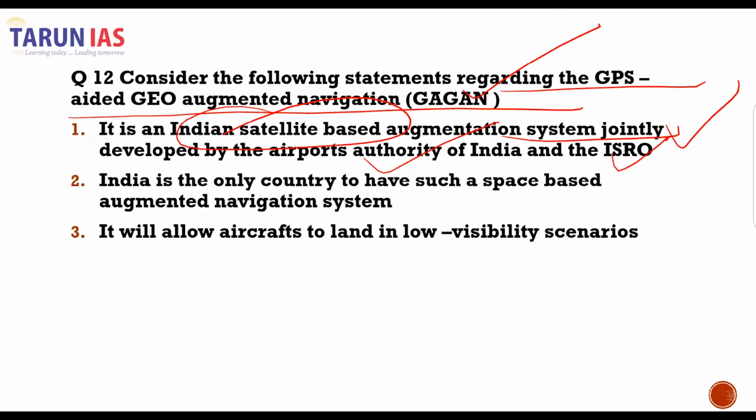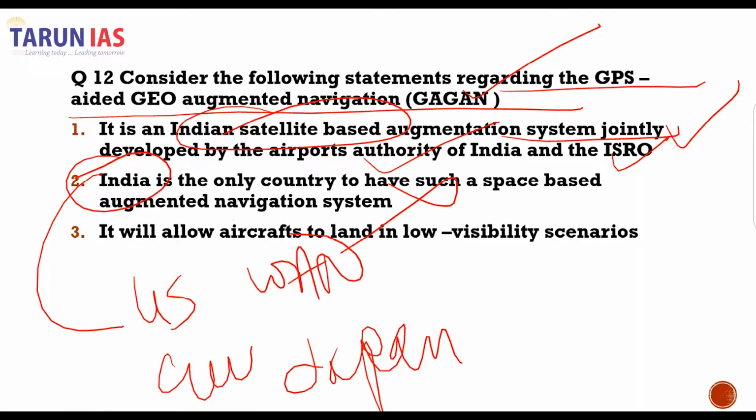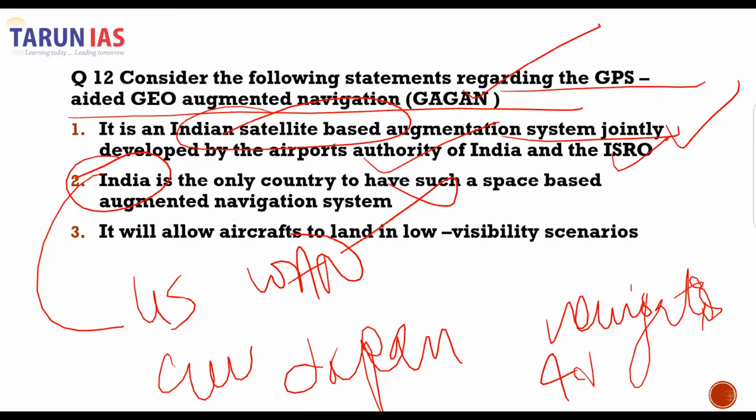India is the only country to have such space-based augmented navigation. This is incorrect because India is not the only country. The US WAAS, the European Commission and the Japan, they all have their own navigation system. India is not the only country. India will be the fourth country to do so. Yes, it will allow the aircrafts to land in low visibility scenarios.